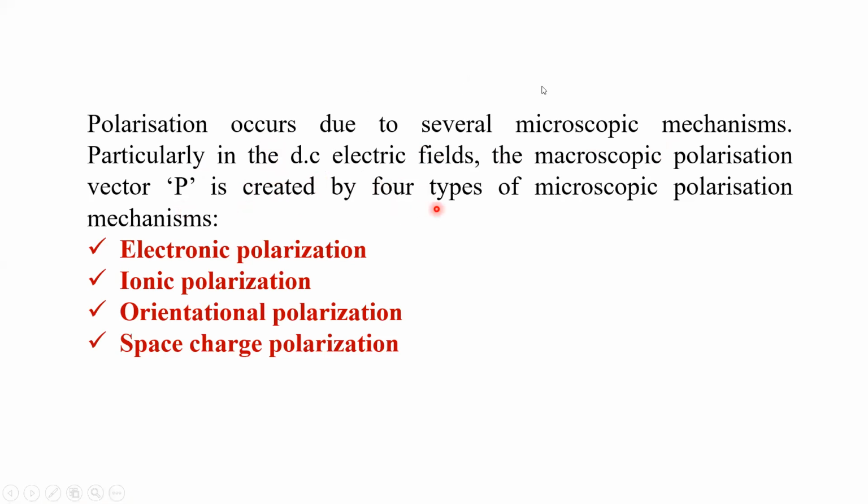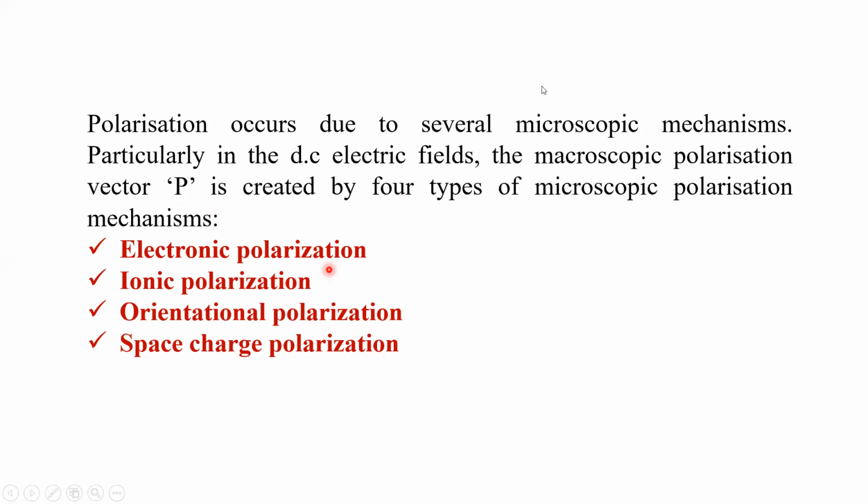If you apply the DC electric field, a dipole moment is created inside the molecule, but it depends on the frequency range. There will be 4 types of polarization. One is electronic polarization, which happens in all materials. Below the optical frequencies, there is ionic polarization, where the ions are displaced in some other direction.